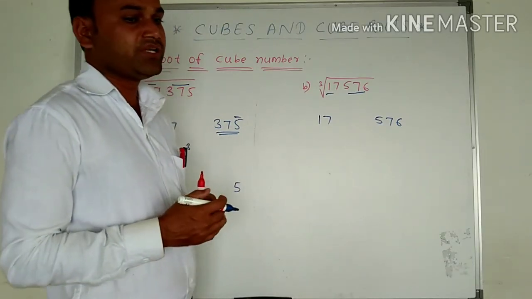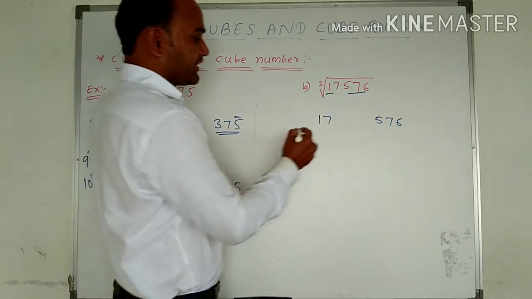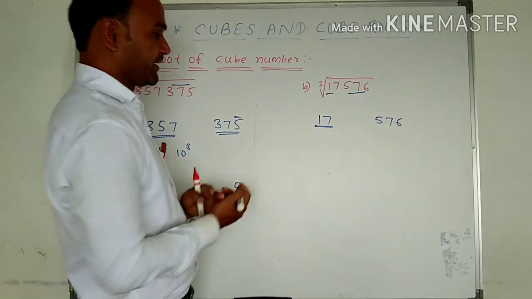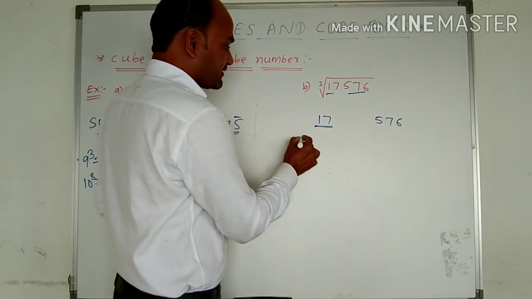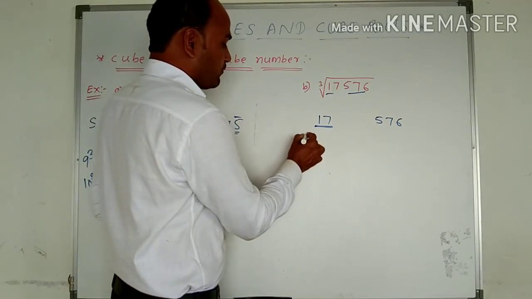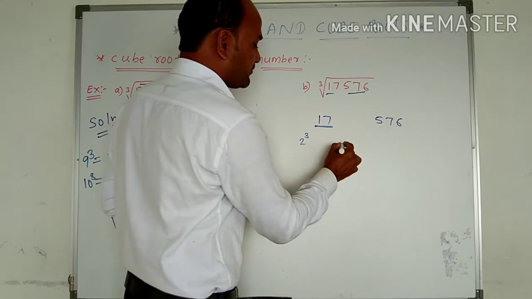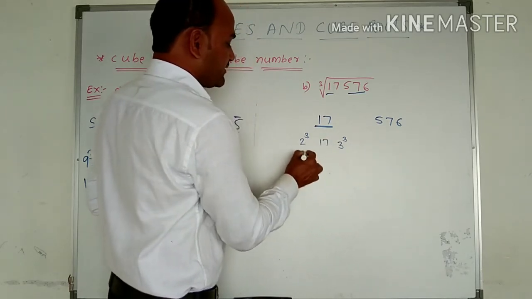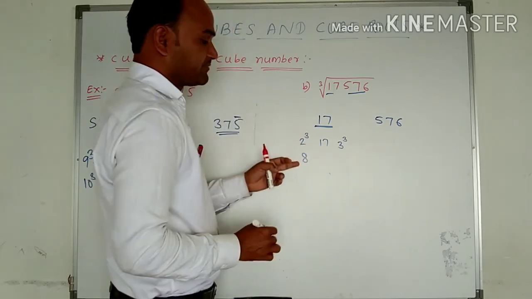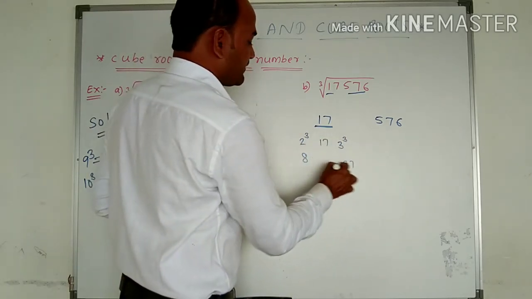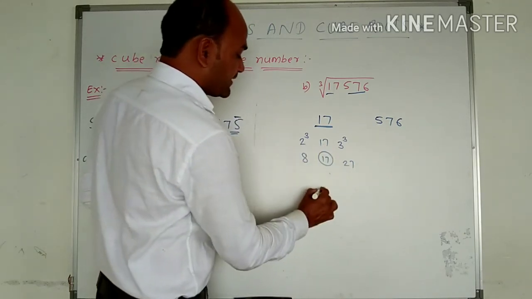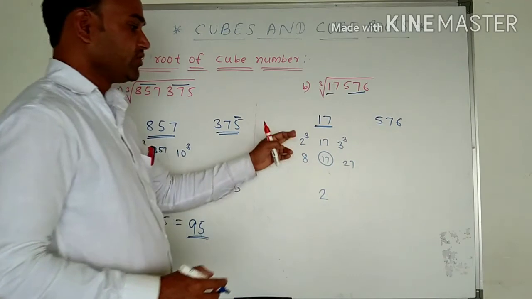So what we can do here is first check ये कौन से दो cubic numbers के बीच में है. So this is between 2's cube and 3's cube. The cube of 2 becomes 8 and the cube of 3 becomes 27. 17 is between those. Okay, so we take the smaller number, that is 2.